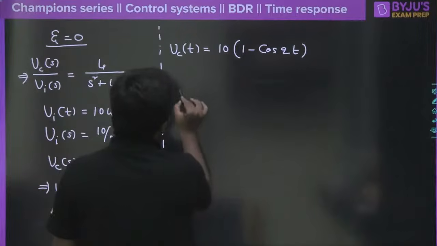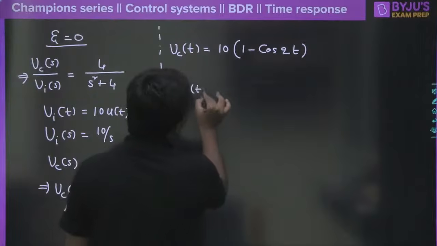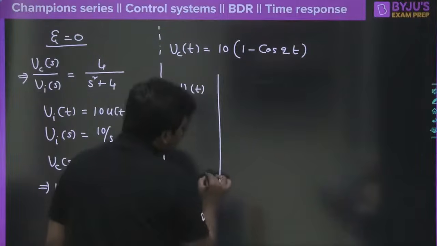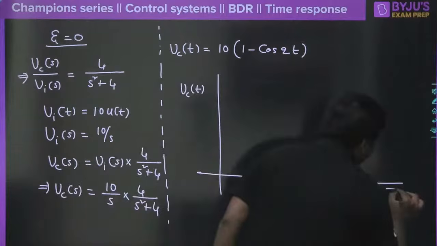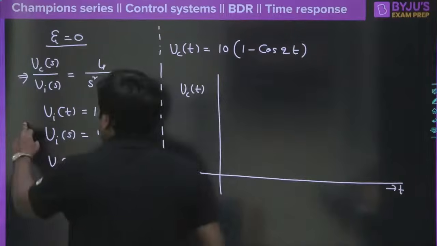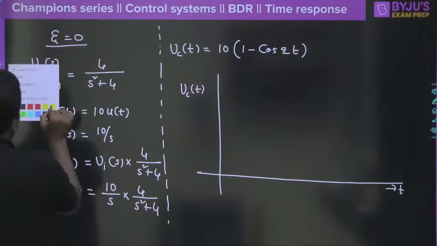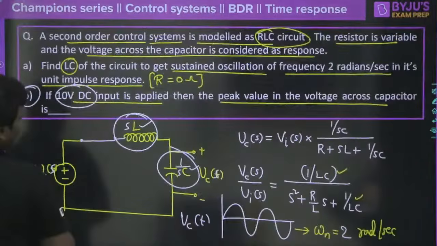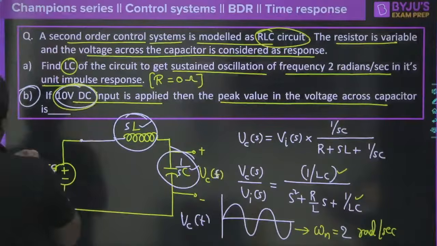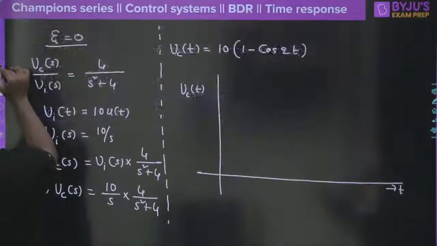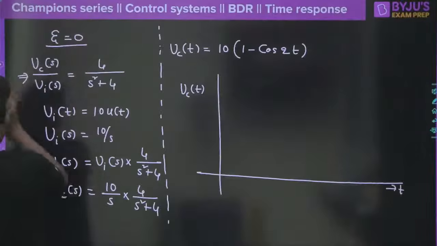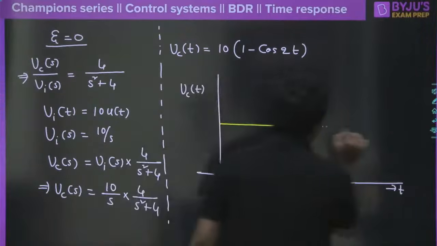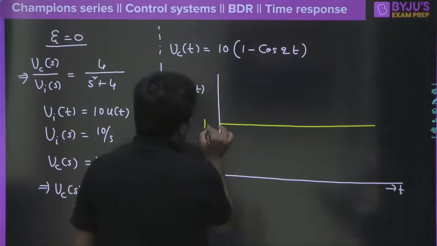Now tell me, or plot the graph here, what will you get for VC of t? The catch is there. You must understand the DC signal you have applied at the input side. It is a 10 volt DC signal, correct? When we apply a 10 volt DC signal, of course on the line you are going to have 10 volt here somewhere. This is 10 volt.